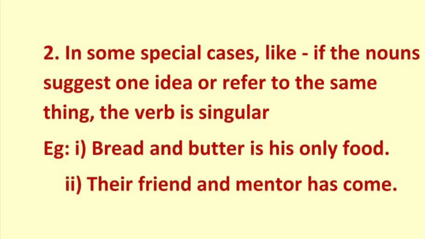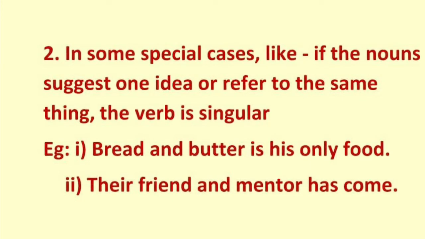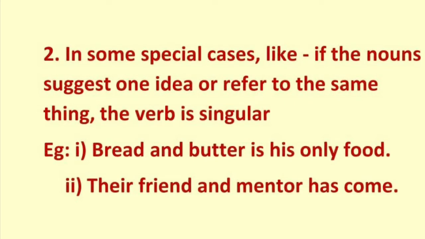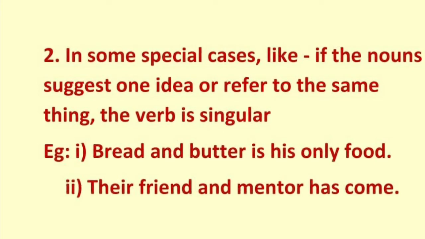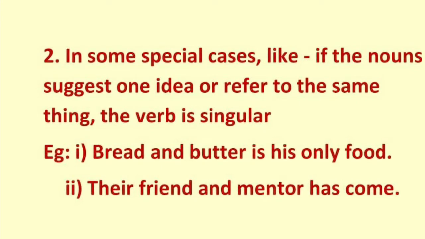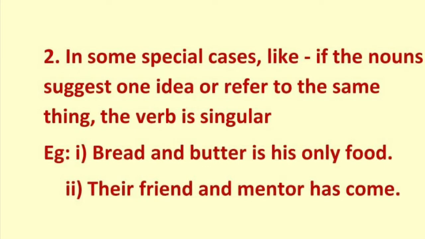The first example here is bread and butter is his only food. Here we have used is because bread and butter here refer to food. So it can be considered as a singular entity. So we are using is here, not are.